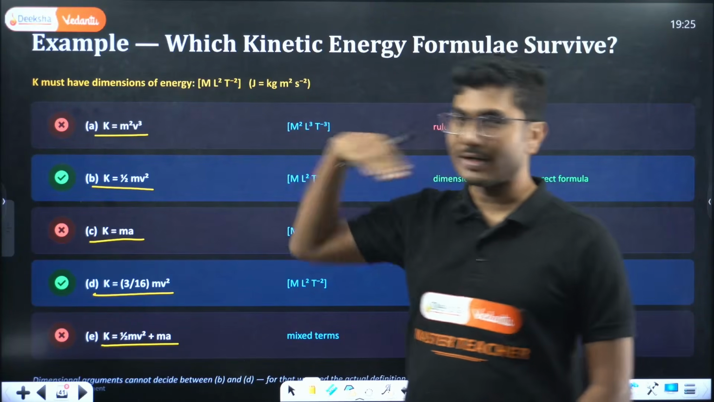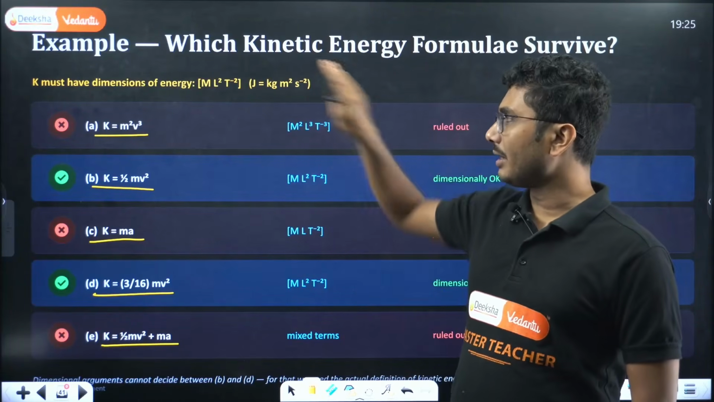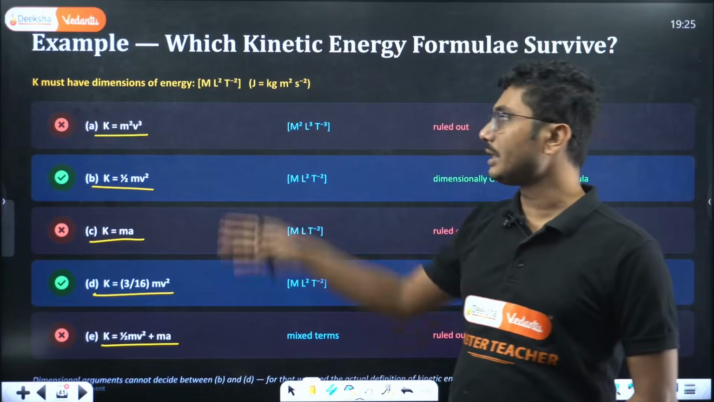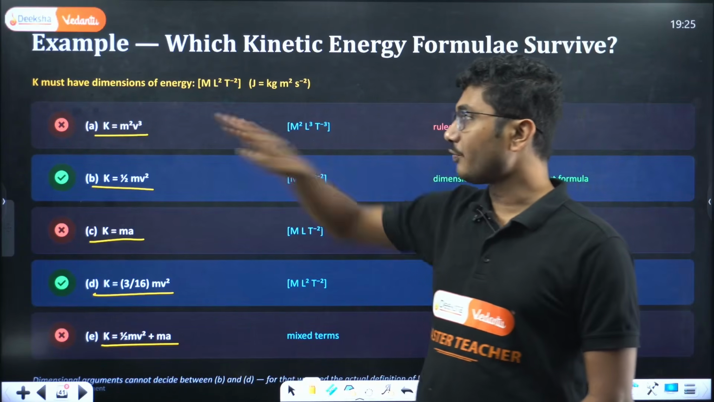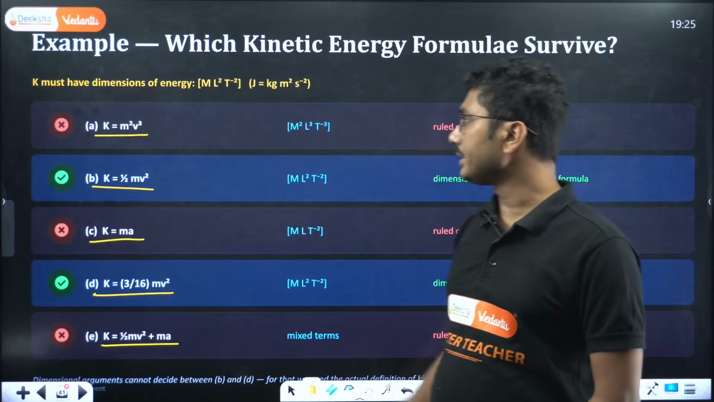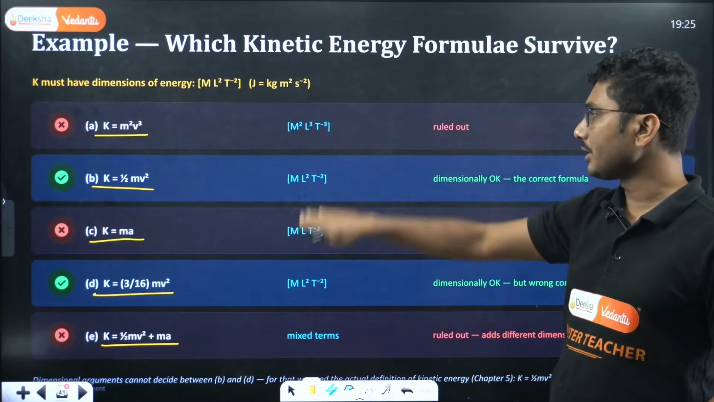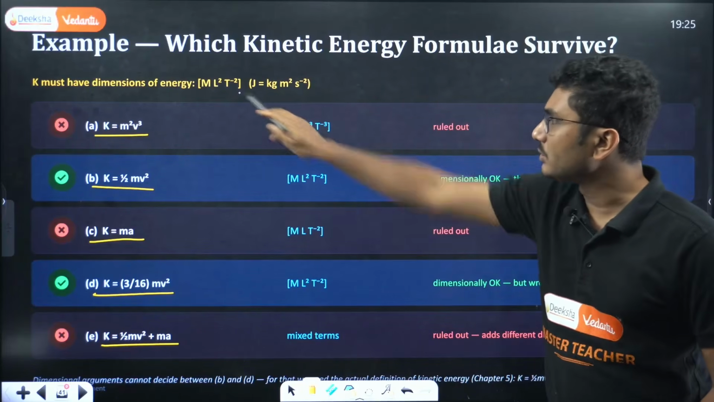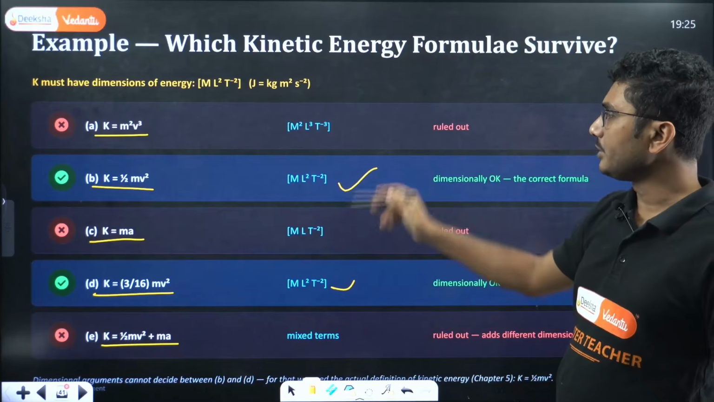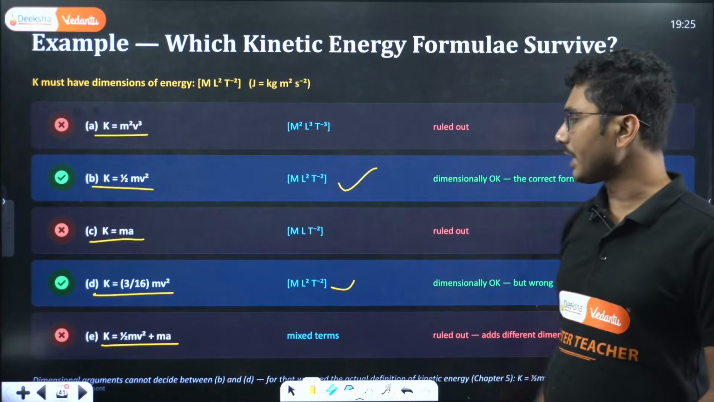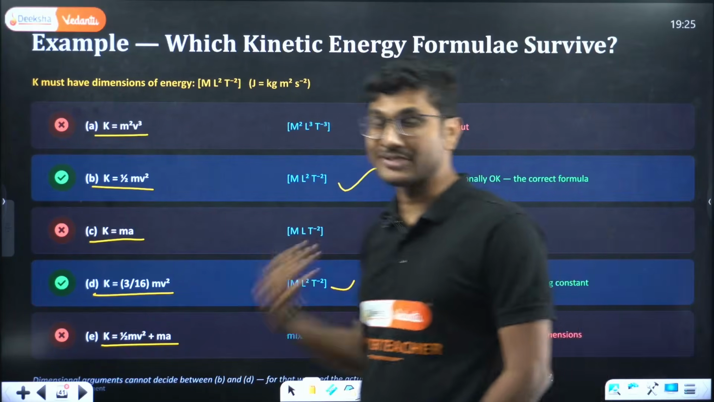This is a slightly advanced level question, but once work energy power is done, you should be able to answer it. You need to find the dimension of individual quantities. So you will see this dimension. Only dimension wise, this one and this one are matching with the given dimension. That means these two can be dimensionally correct.